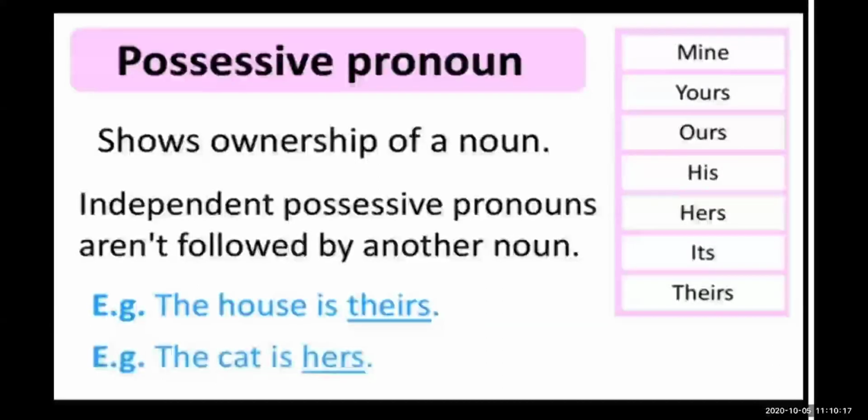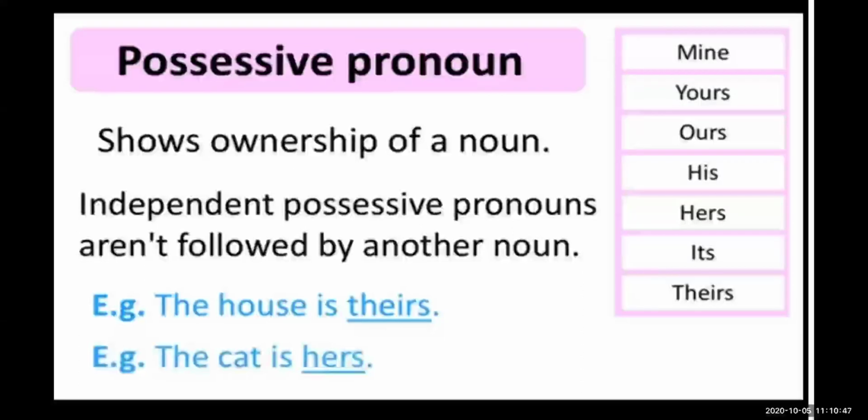So this is the possessive pronoun. See, my book means the book is yours, you are the owner of the book. My pen means the pen is yours, you are the owner of that pen. My car, my house means this is your thing.